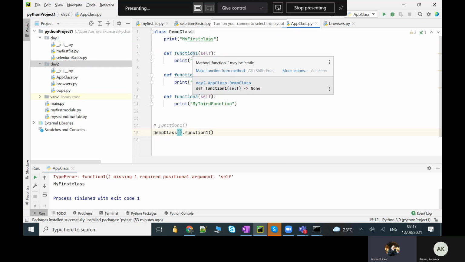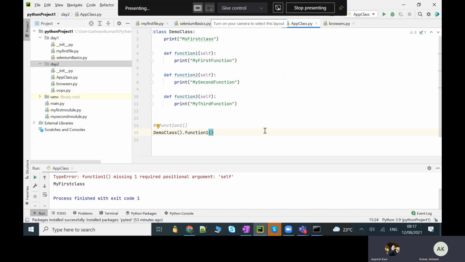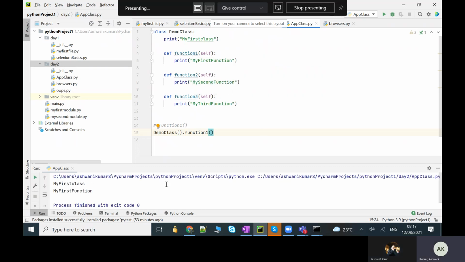It will ask you to provide parentheses so that the object can be created. Now if you run this, it won't give you any error. Let me do it. Yes, now it is working. Maybe yesterday I was missing this parenthesis. It is required because this is the creation of the object. It was not creating an object; it was thinking that DemoClass.function was the name of the class.